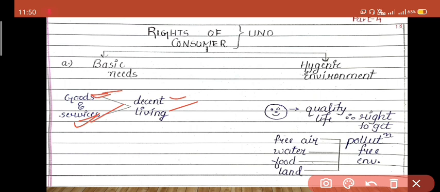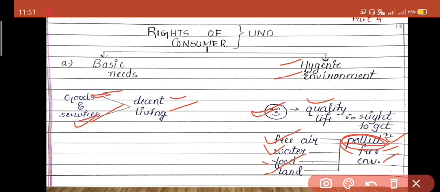The second right that the UNO has given to the consumer is a hygienic environment. It means that the consumer also has the right to a quality life, that is, a right to get a pollution-free environment, pollution-free like free air, water, food and land. See, when the sellers manufacture goods, they cause pollution. So the consumers also have the right to get a pollution-free environment.